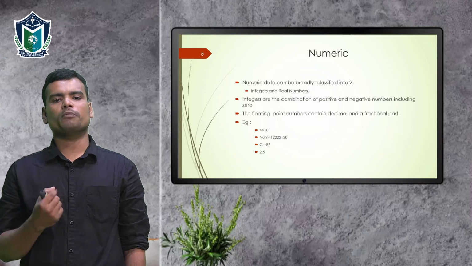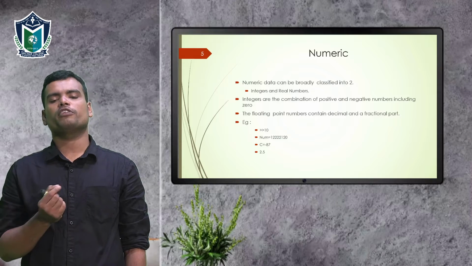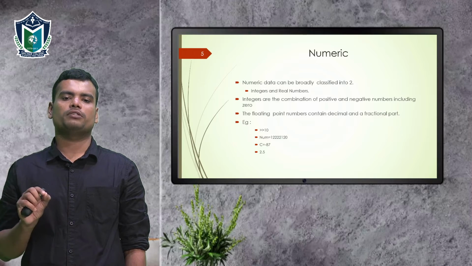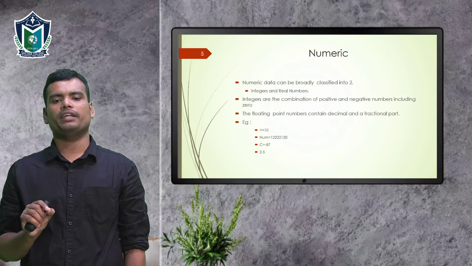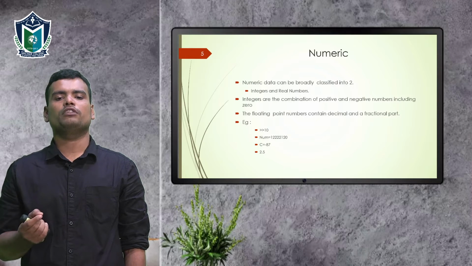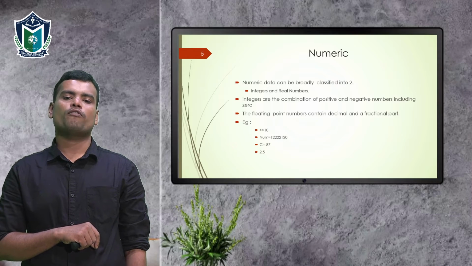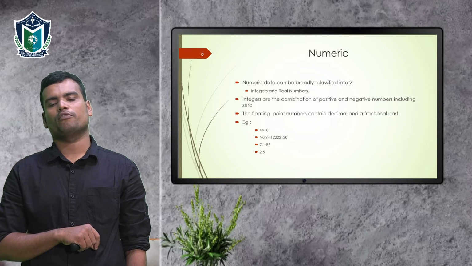Then what are floating point numbers? Floating point numbers contain decimal values, like 2.567, 3.87. If the numeral contains a decimal value, then it is of the floating data type.